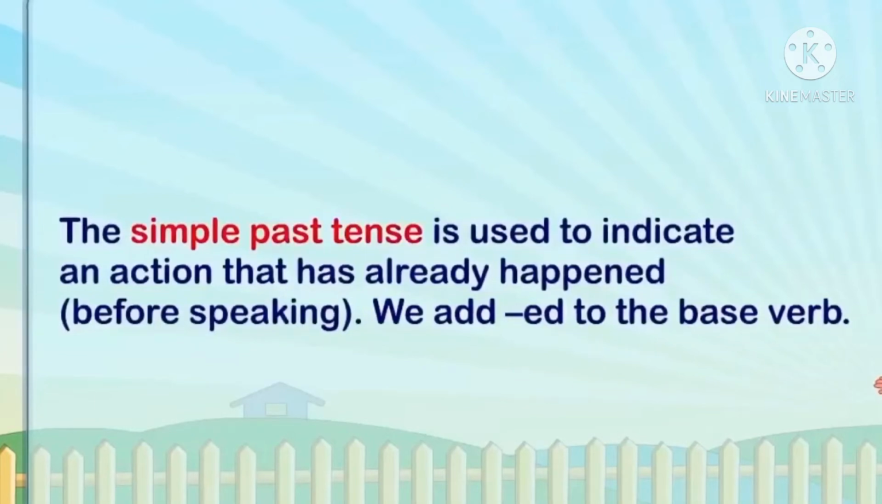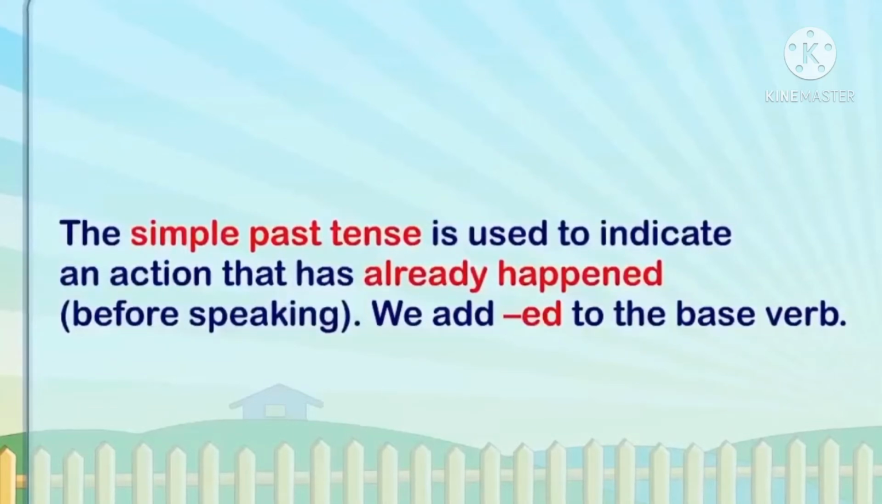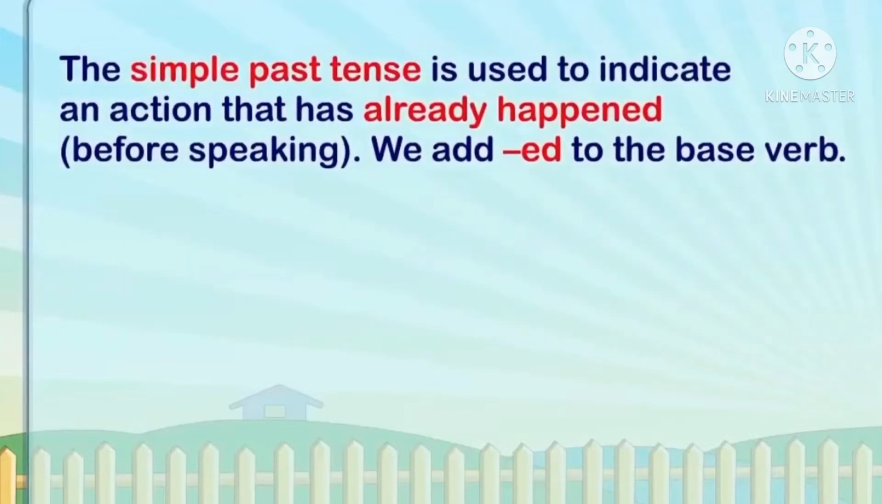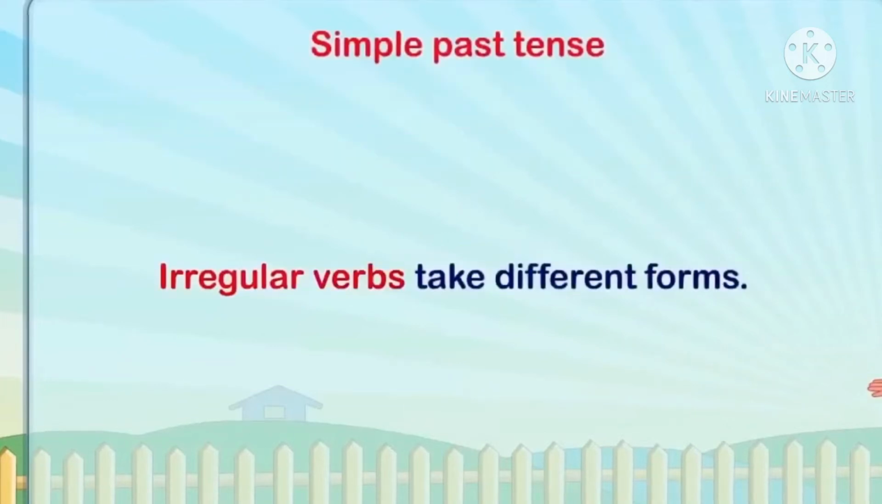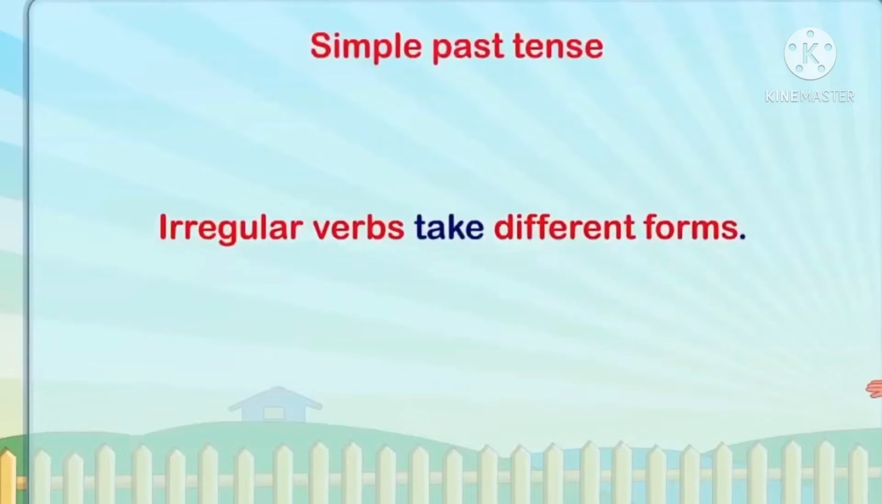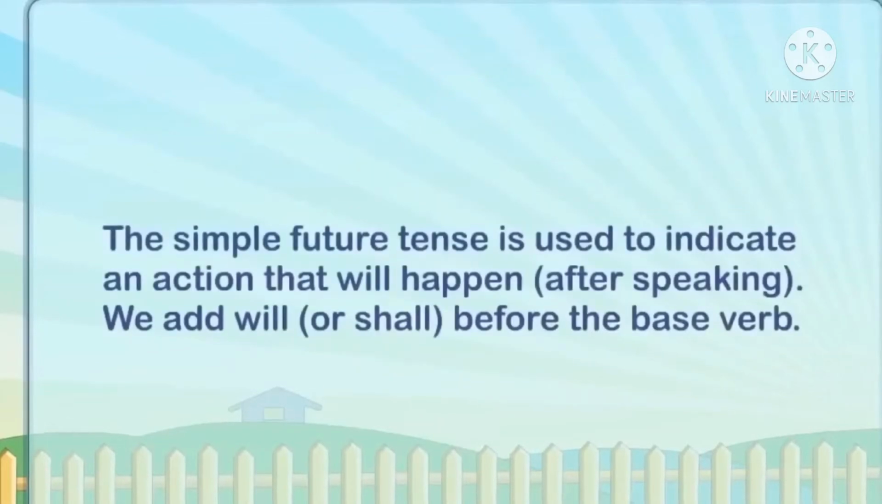The simple past tense is used to indicate an action that has already happened before speaking. We add ed to the base verb because the action has already taken place. So that action verb will be added with ed. For example, I spied. When in the present tense we took the same sentence, I said I spy. Irregular verbs take different forms. For example, I swam. The simple past tense of the irregular verb swim is swam.